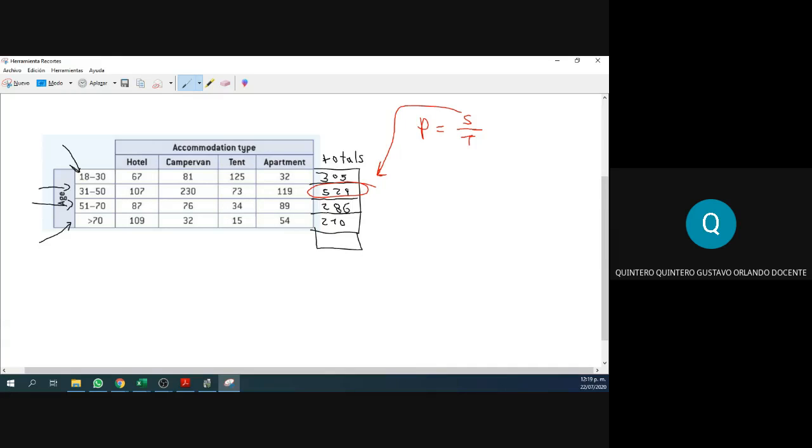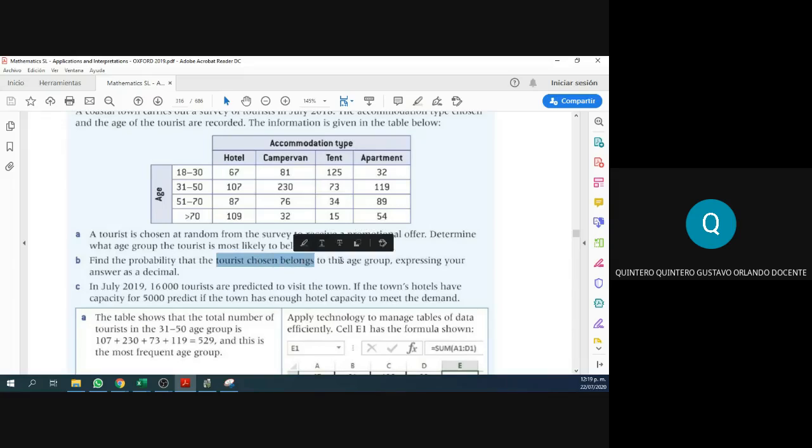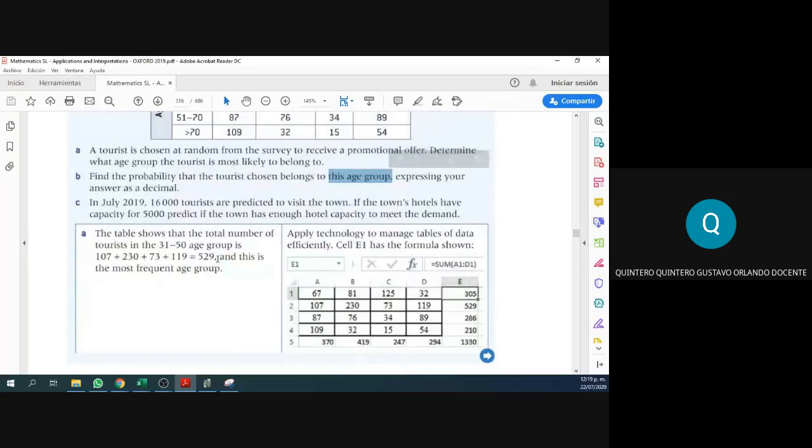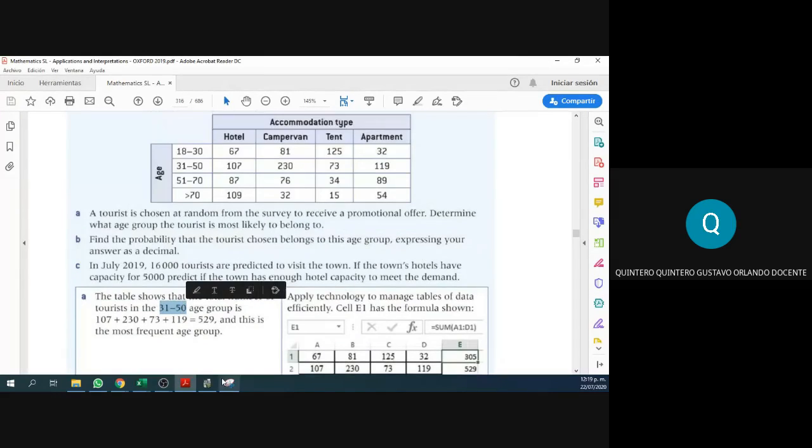So can you help me with this addition, please? 305 plus 529. Can you help me with this, please? 1,330. Beautiful. So that right there is our total. Again, so the probability will be success over total. The total is 1,330. And the success, again, look at the question. Find the probability that the tourist chosen belongs to this age group. What group? Well, the one that we just found, this one, 31 to 50. So that is our success,